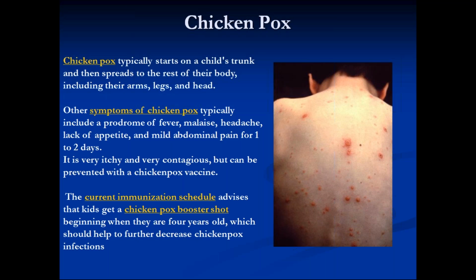You people may think that for everything these people will say the same, but in chickenpox you can actually see the stages of evolution. Like you can see few macules, erythematous macules, you can see few papules, you can see vesicles and few crusts also. So this is called polymorphic appearance. You see many types of lesions at the same time. Polymorphic and pleomorphic lesions are seen. See, you can see macules, papules, vesicles, and crusts.